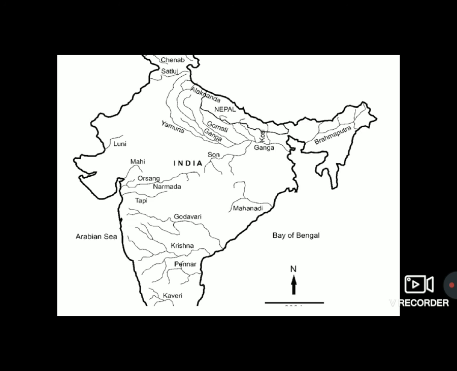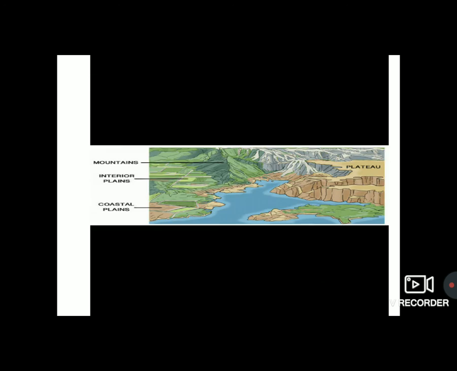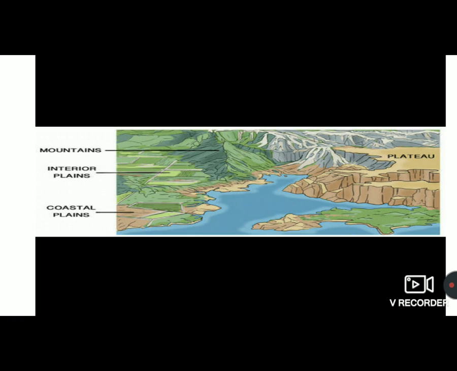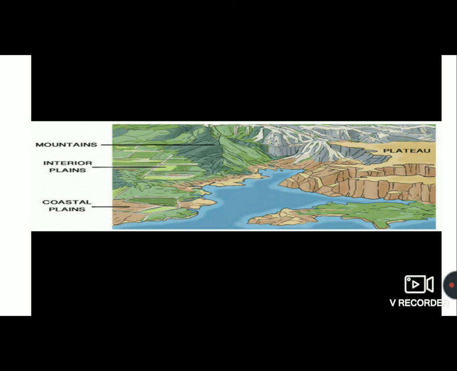Next, we are learning about the plateaus of India. What does plateau mean? In this picture, you can see mountains of green color. Plains means flat land where you can stay. Then coastal plains are the lands near the sea. And plateaus mean a higher level of plains. The central and Deccan plateaus lie to the south of the plains of North India.